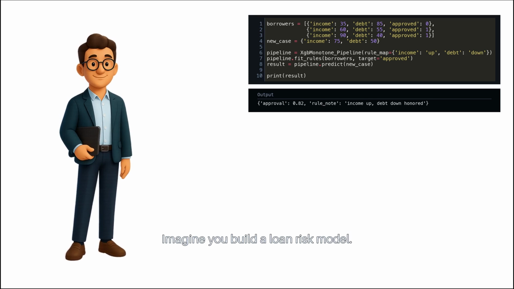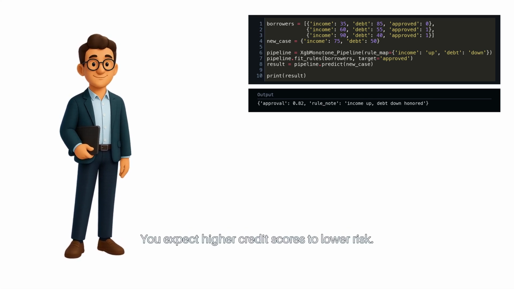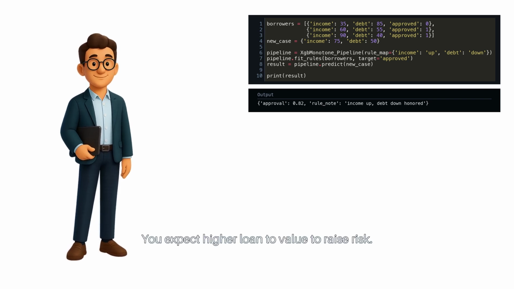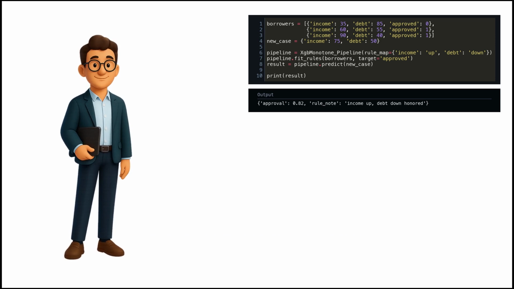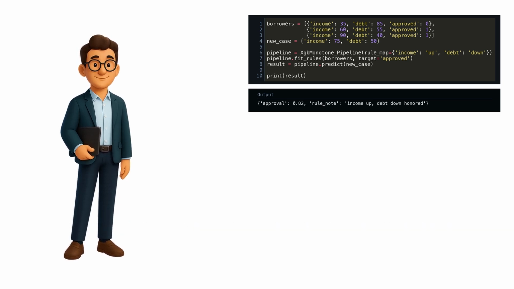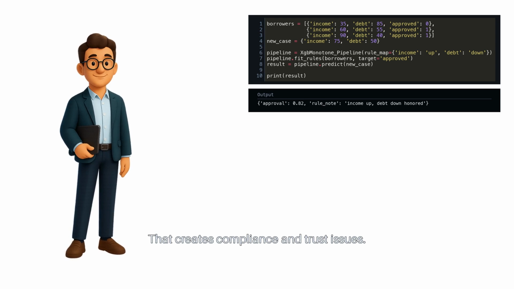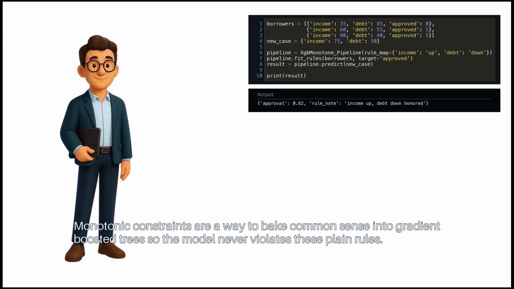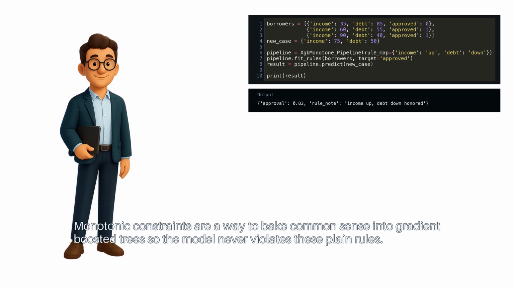Imagine you build a loan risk model. You expect higher credit scores to lower risk. You expect higher loan-to-value to raise risk. But a powerful model can still flip those relationships in parts of the feature space. That creates compliance and trust issues. Monotonic constraints are a way to bake common sense into gradient-boosted trees, so the model never violates these plain rules.